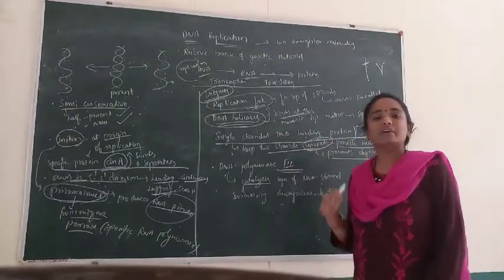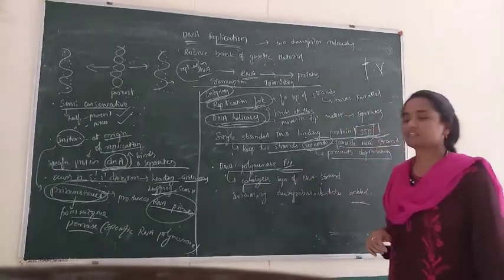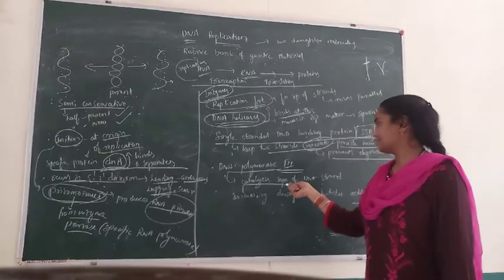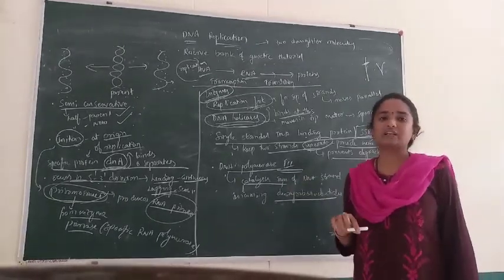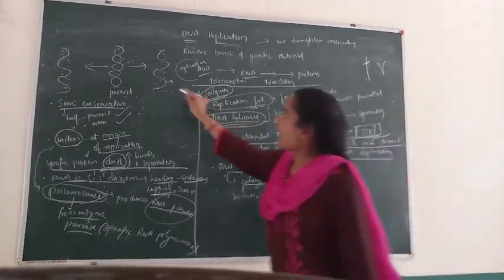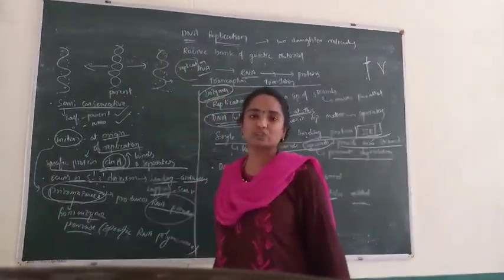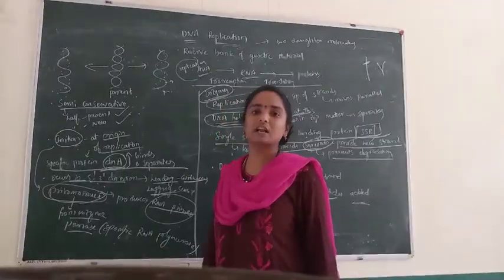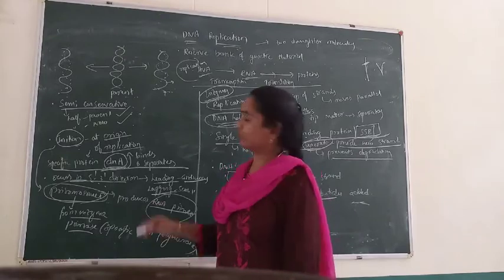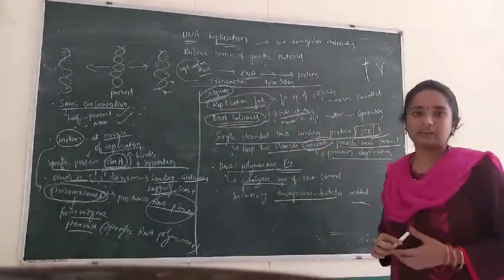After that, for the creation of new strands, DNA polymerase 3 plays a very important role. It catalyzes the synthesis of DNA strands, and it also keeps the attachment of incoming deoxyribonucleotides. After the separation, the new strand is developed. For this process, there must be an attachment of deoxyribonucleotides in their respective way. For this attachment, DNA polymerase 3 plays a very important role.